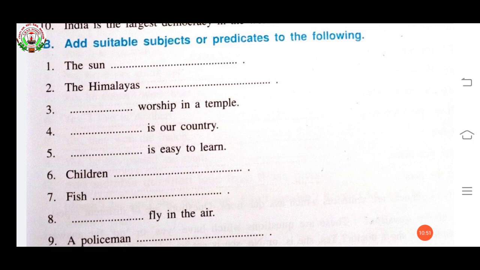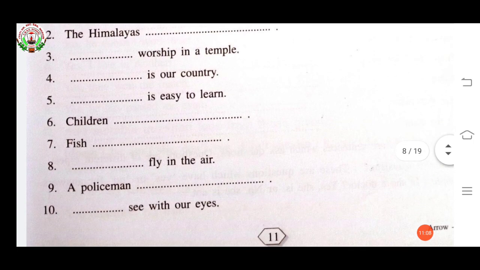Next, eighth one, no subject is given, predicate is given. Dash fly in the air. So you can write anything that can fly in the air. Birds fly in the air. Ninth, a policeman. Subject is given. A policeman catches thieves. 10. Dash see with our eyes. We see with our eyes.